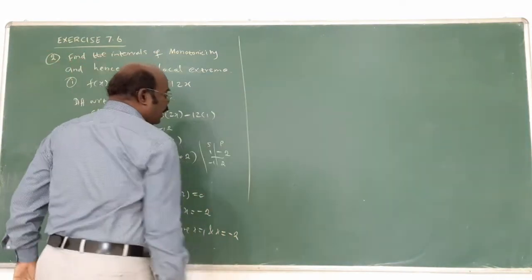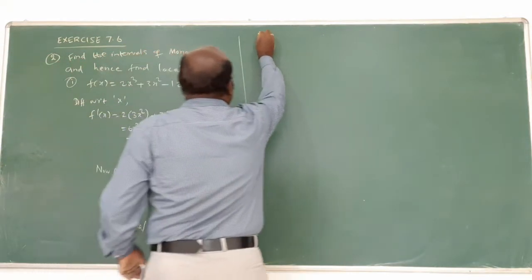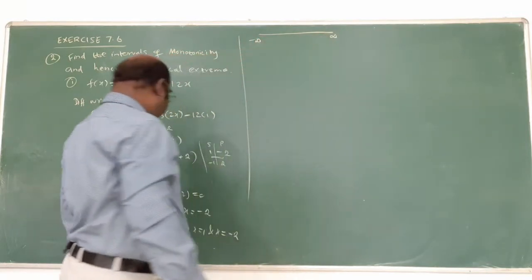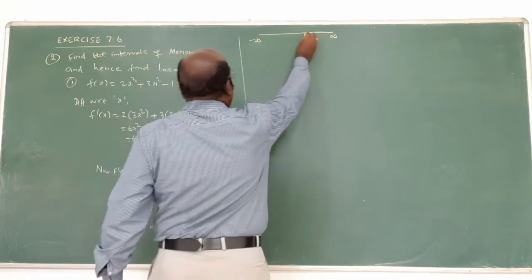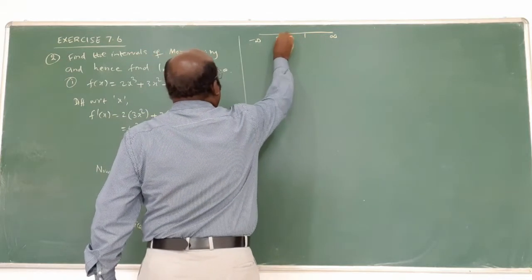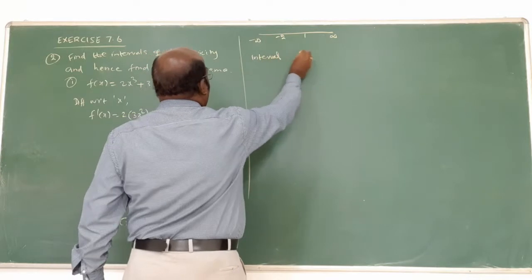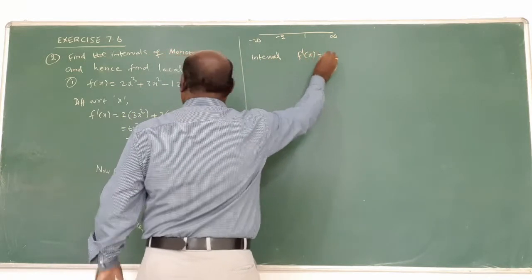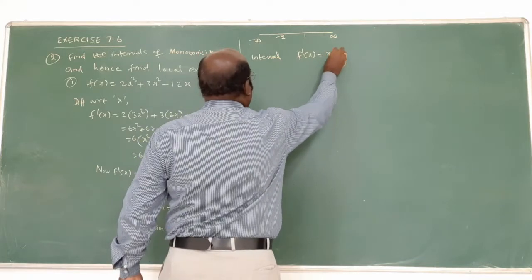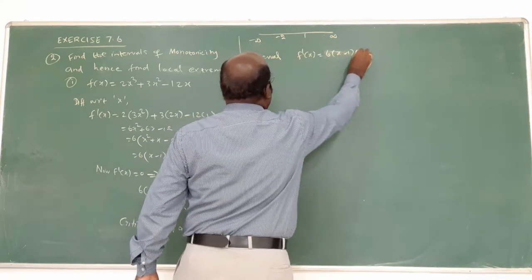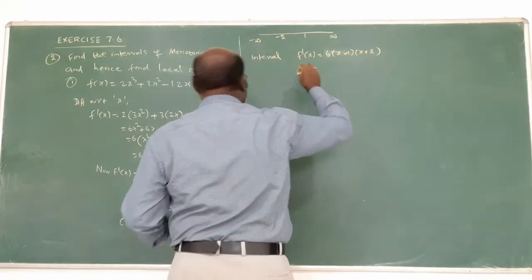It is called increasing or decreasing. Put the numbers in the intervals. This is minus infinity, this is plus infinity. What numbers are here? 1 here, minus 2 here. Now put the intervals. Now f dash of x is equal to what? 6 into x minus 1 into x plus 2.